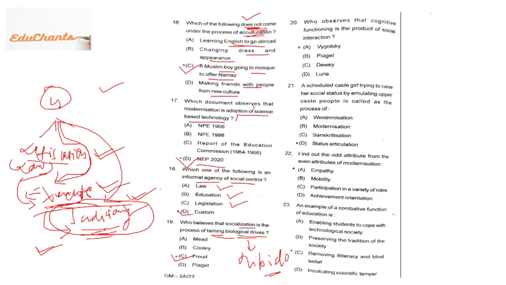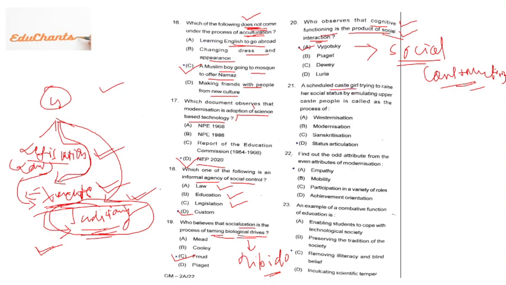Then 20th question. Who observed that cognitive functioning is the product of social interaction? Now see, cognitive functioning along with social interaction. So the right answer is Vygotsky, because Vygotsky's theory is known as social constructivism, where he has told that a child for developing knowledge should interact with society. When there is social interaction, then the cognitive function will start.